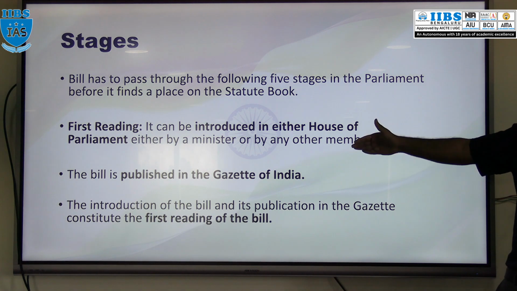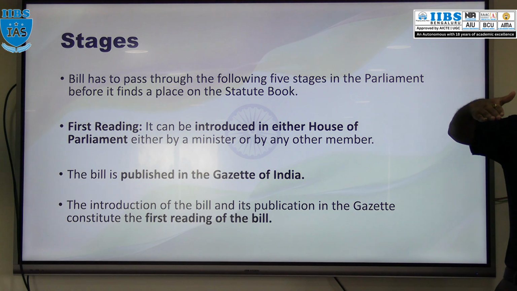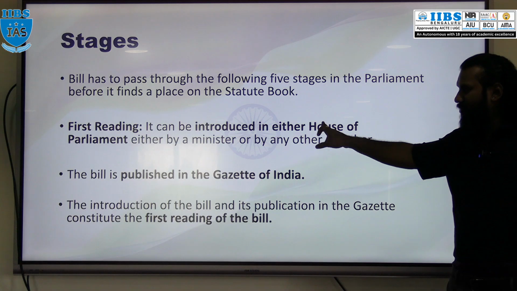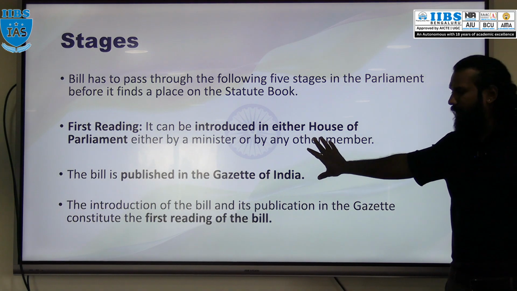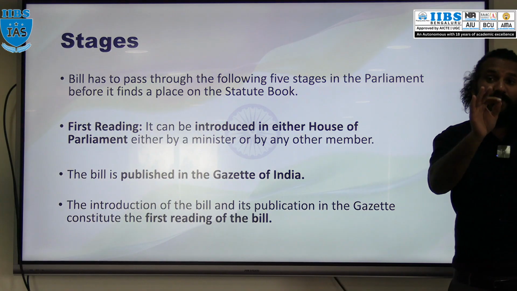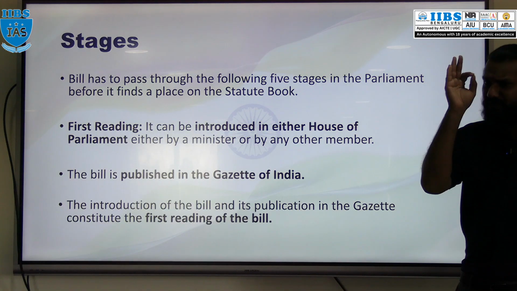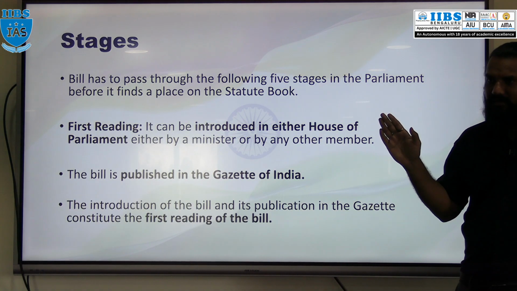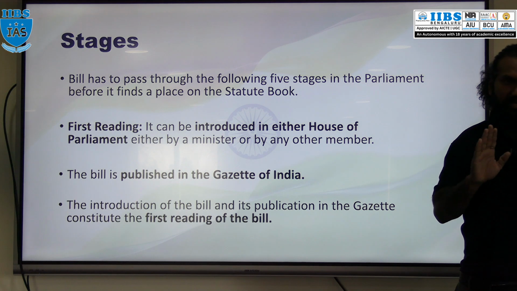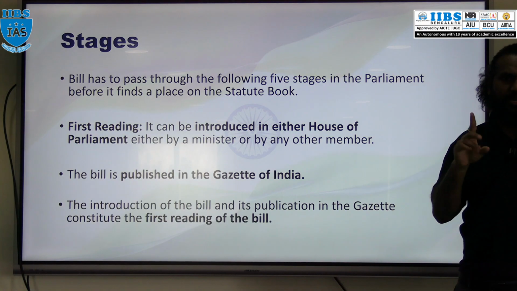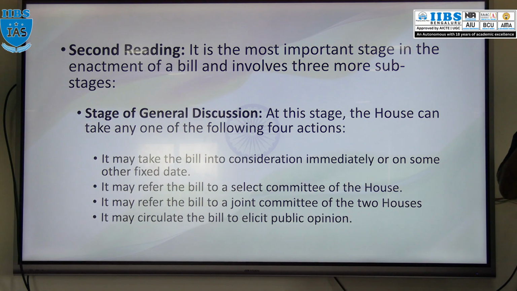Now once the bill is introduced, the title of the bill will also be introduced, and the bill will be published in the Gazette of India. When the bill is introduced and published in the Gazette of India, both combined together, it is considered as the first reading of the bill. Remember, in the first reading of the bill, no discussion and no vote. Just introduction and publishing that bill in the Gazette of India. Second reading.